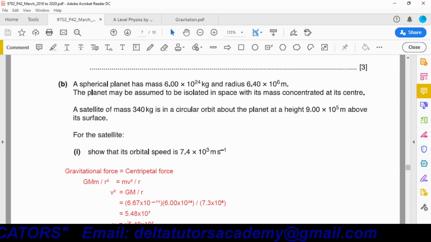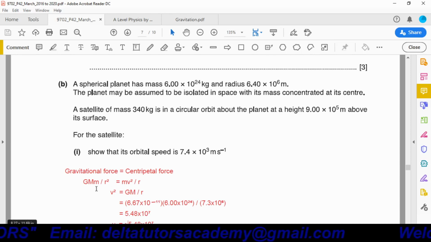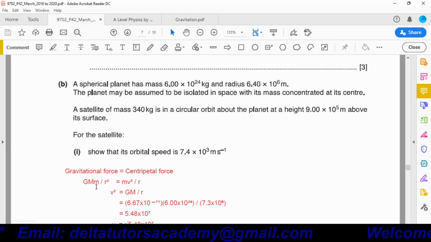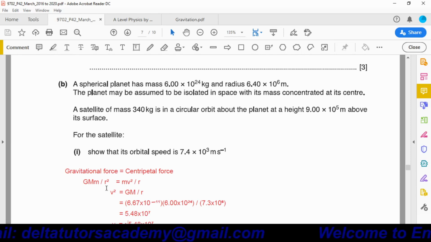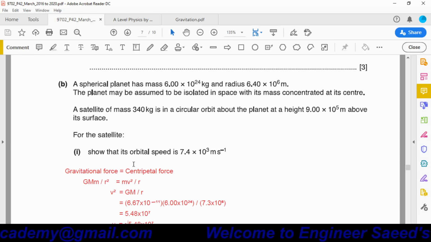Now gravitational force is given as capital G capital M m over R square, where this capital M is the mass of the spherical planet and this small m is the mass of the satellite, and this R is the separation between them, is equal to m v square over r. This is the formula for centripetal force, where this m represents the mass of the satellite, this v is the linear speed of the satellite, and this r is the separation between them.